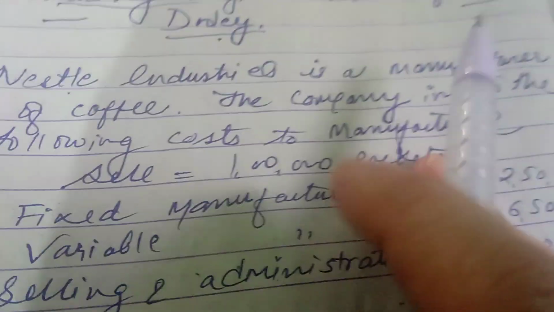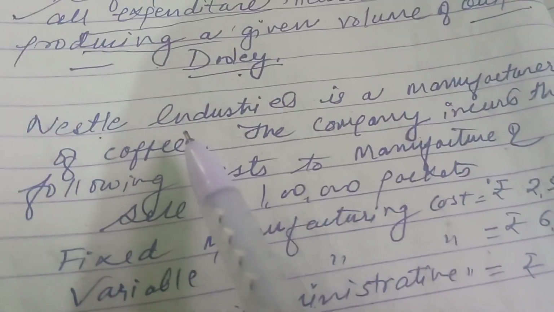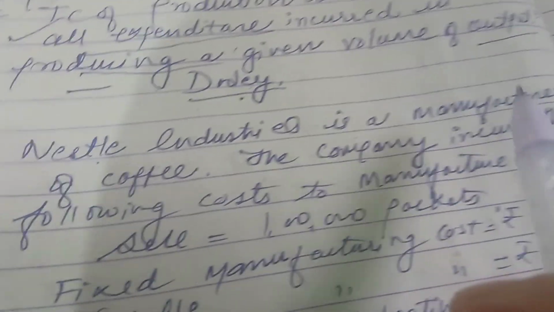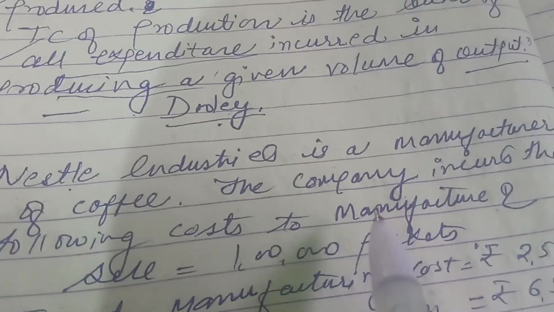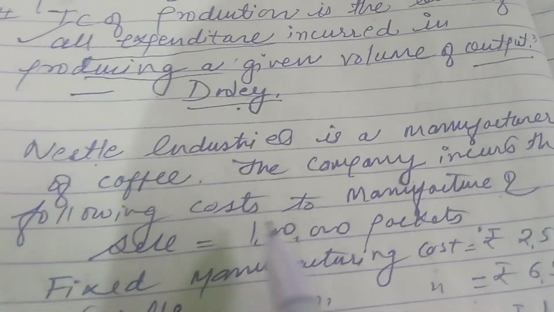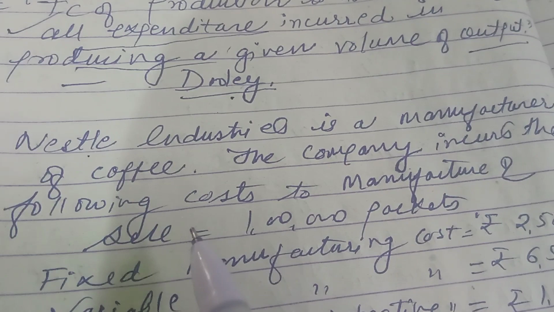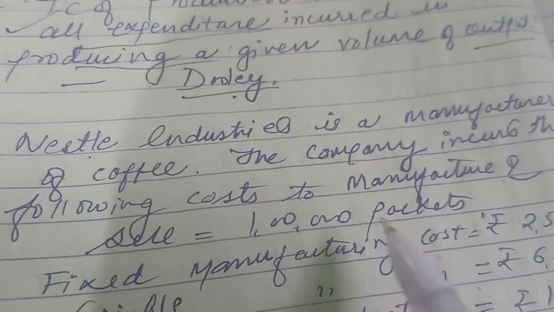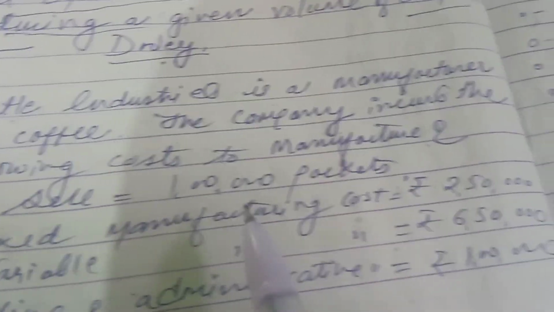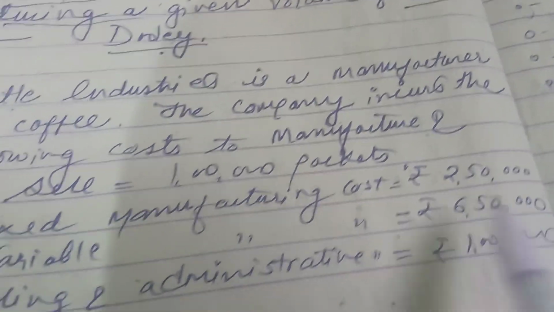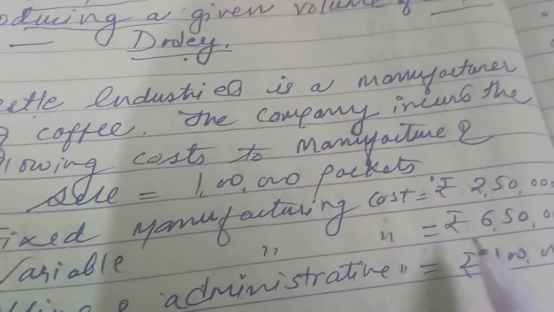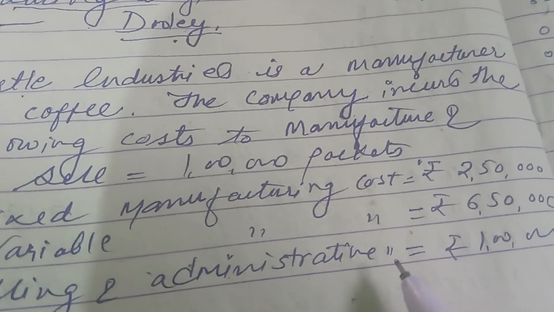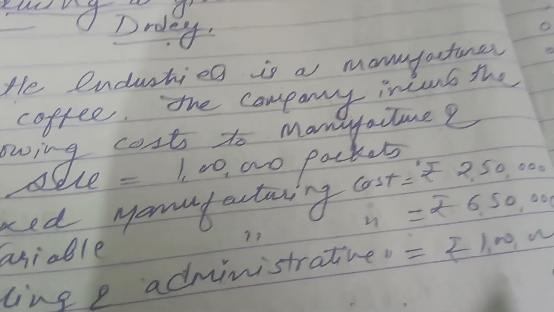Let us take an example to get the concept more crystal clear. Nestle Industries is a manufacturer of coffee. The company incurs the following costs of manufacture. Suppose the sale of Nestle Industries coffee is 1 lakh packets. Fixed manufacturing cost is rupees 2,50,000. Variable manufacturing cost equals rupees 6,50,000. And the selling and administrative cost for producing 1 lakh packets is 1 lakh.